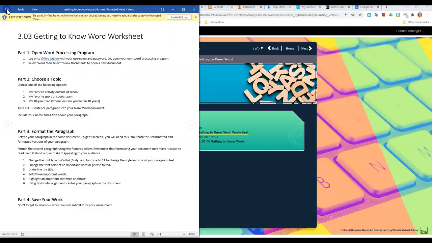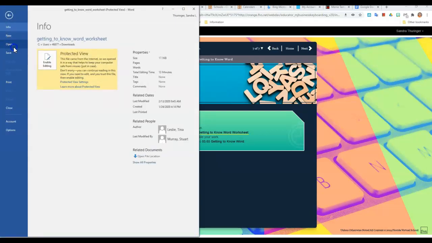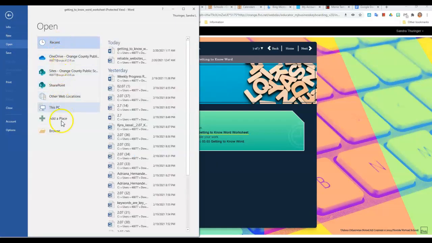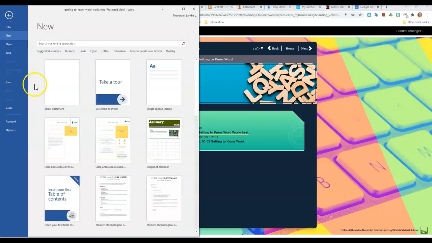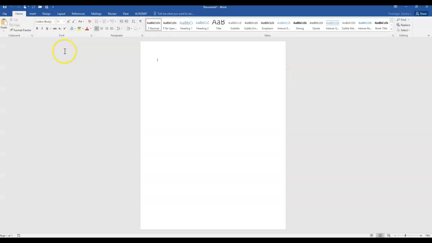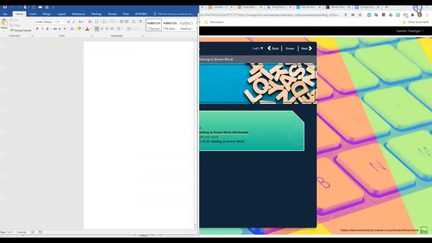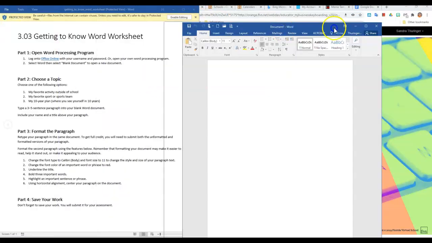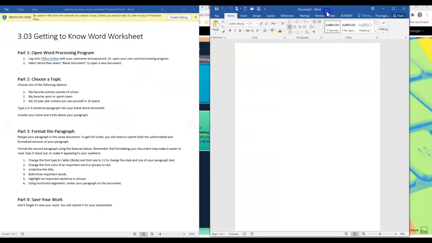I'm also going to open up a new file, a blank document. I'm opening up this blank document because I want them side by side. I am just opening them up like this so I can have them both side by side. The first thing I have to do is log on to Office Online so you have your Word up. Select a blank document, which is what I did.